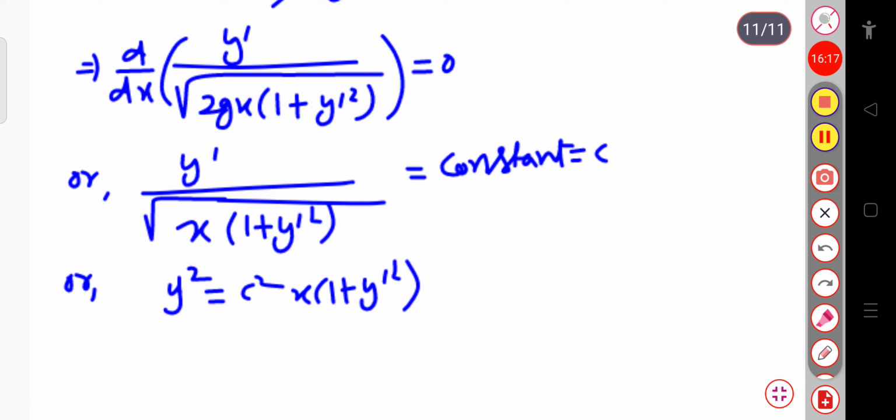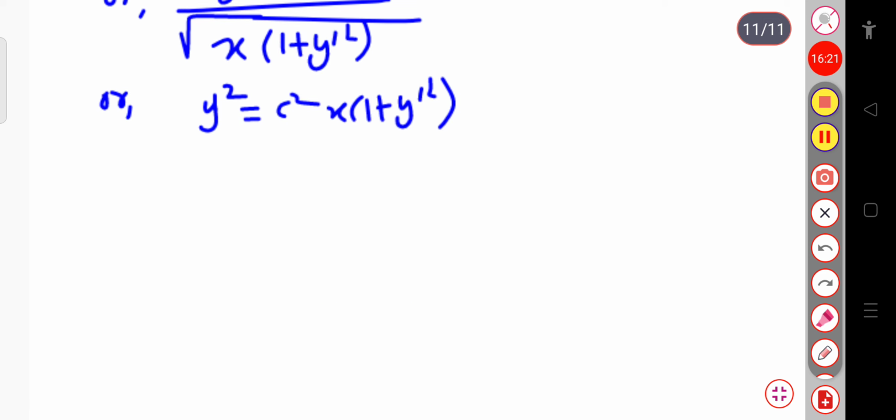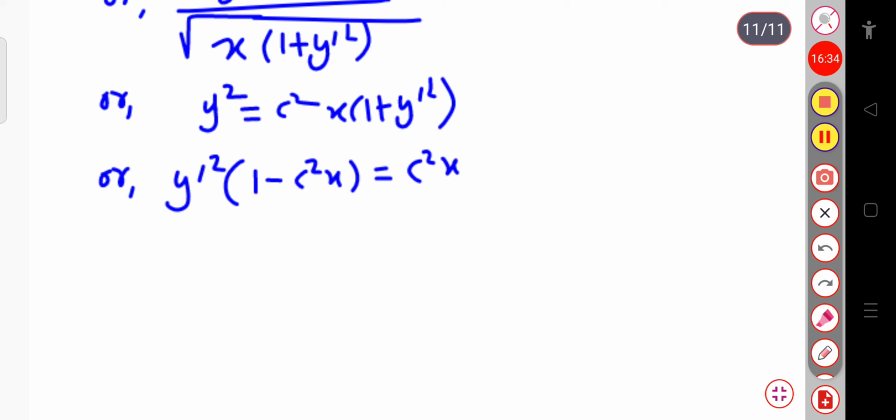Now if I take the y′ square term to the left hand side, y′ square is taken common. This will be 1 minus c square x, and that is equal to c square x, because here we have c square x into y′ square.